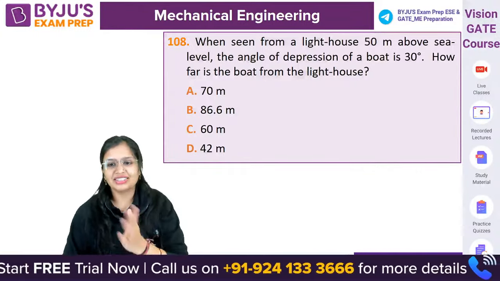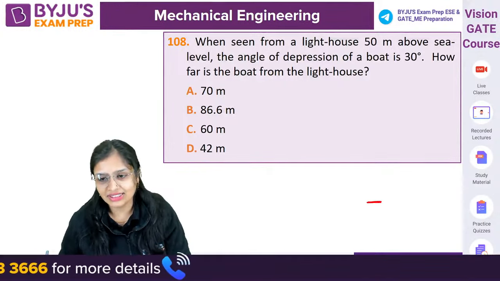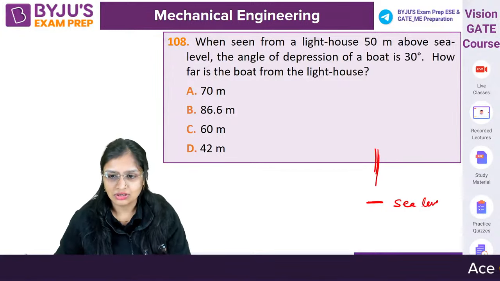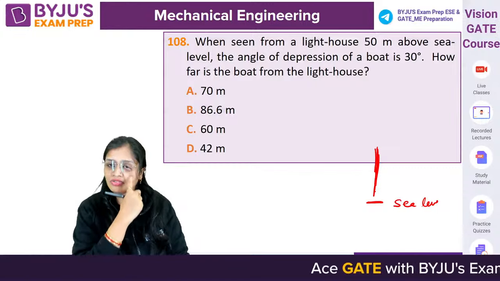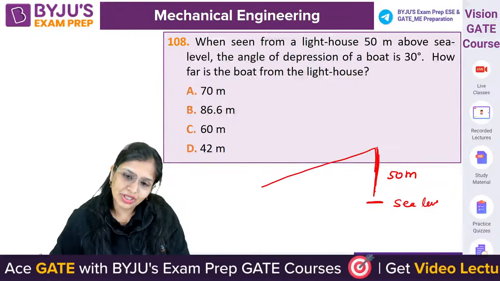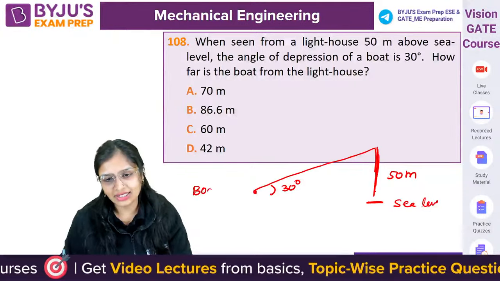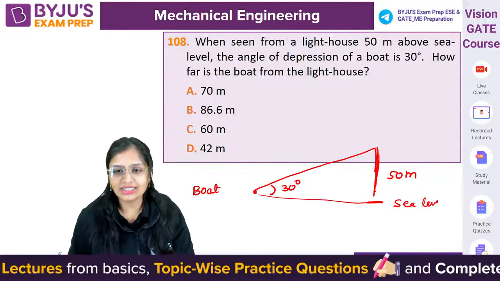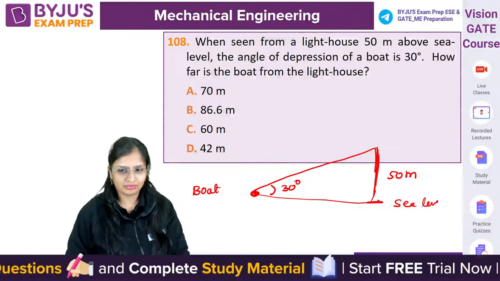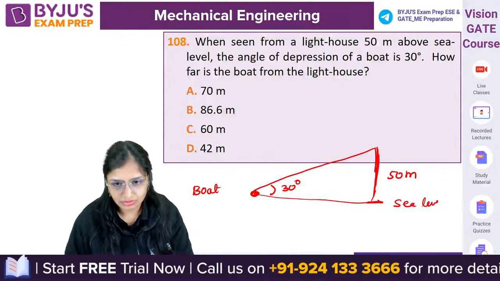Next, very easy question. When seen from a lighthouse 50 meter above sea level, से ये sea level है, from here lighthouse, okay, when seen from a lighthouse 50 meter above sea level, the angle of depression of the boat, boat यहाँ पर है, is 30 degree. Here any boat is there and the angle of depression is 30 degree. So it is asking you how far is the boat from the lighthouse. कैसे निकालेंगे? How far is the boat from the lighthouse?